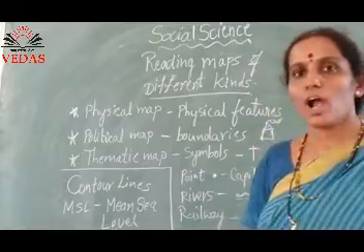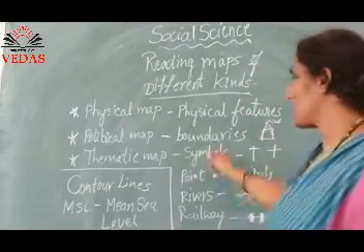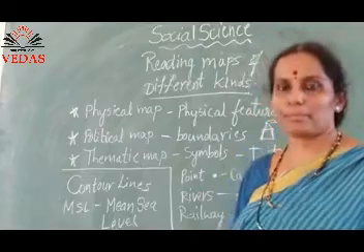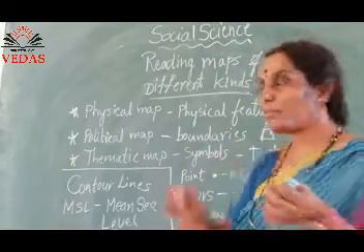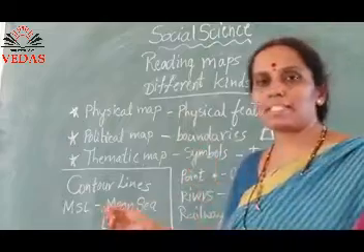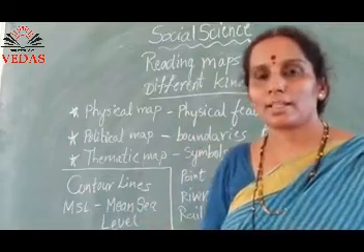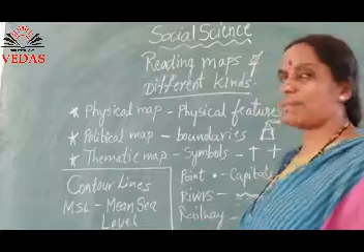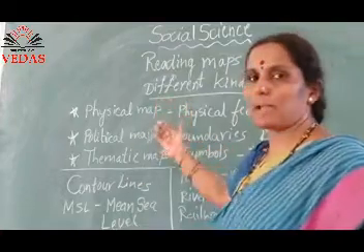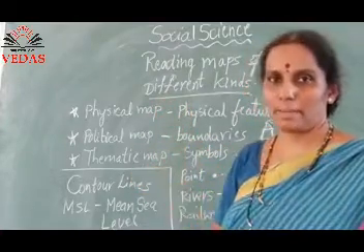All these symbols you can show it on thematic map. In particular area, with the help of these particular symbols, you can identify the places. So, we have physical map, political map and thematic map.